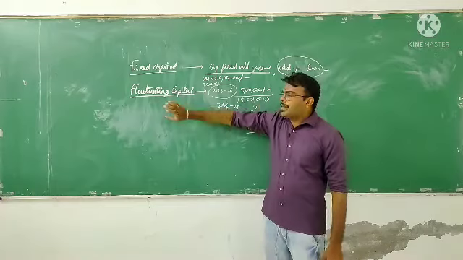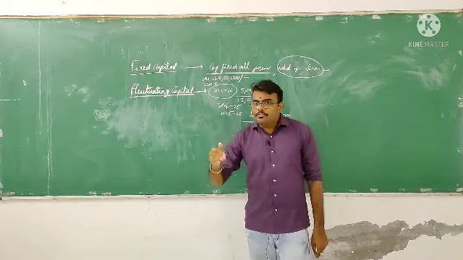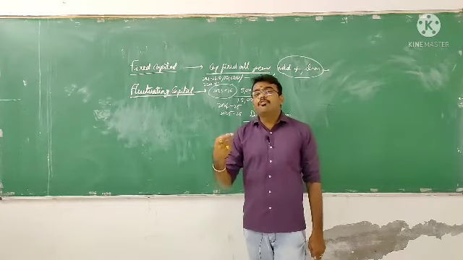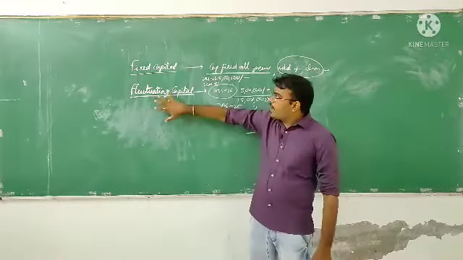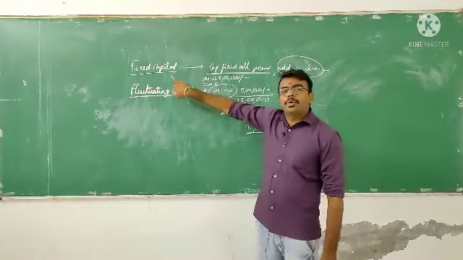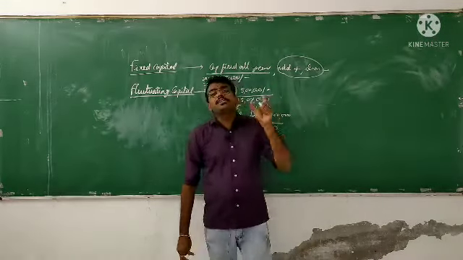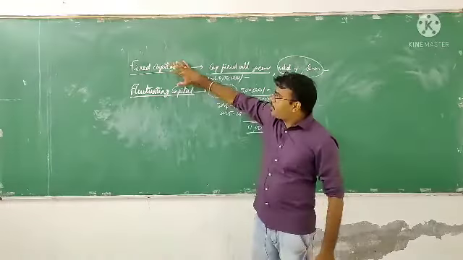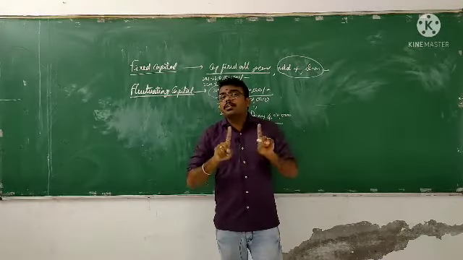Now fluctuating capital. Fluctuating capital means here every year the capital will fluctuate. In the sense, every year the capital will keep on changing. That is what fluctuating capital is. And one more very important thing is that in the fixed capital method we are preparing two types of accounts, that is partners capital account and partners current account.